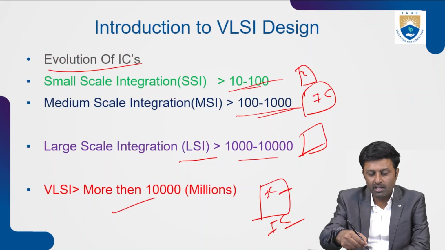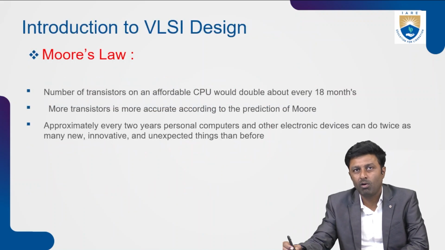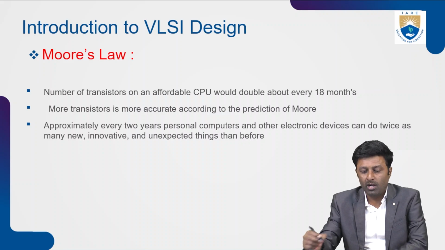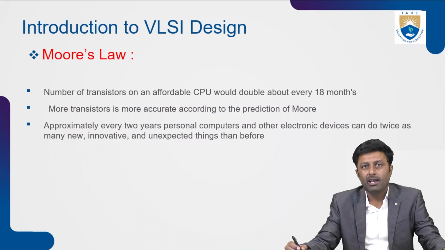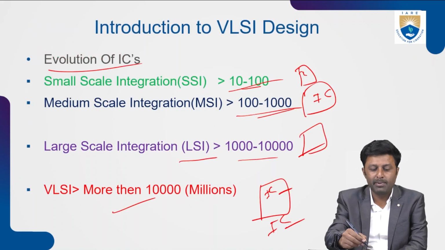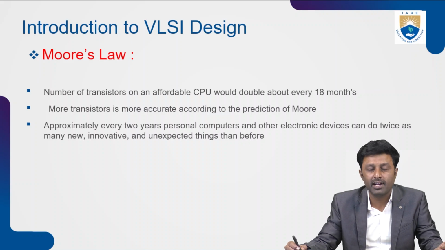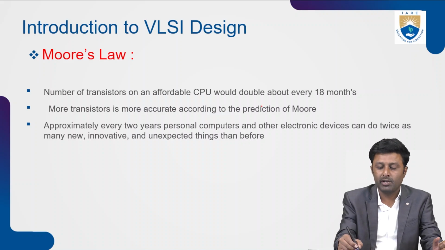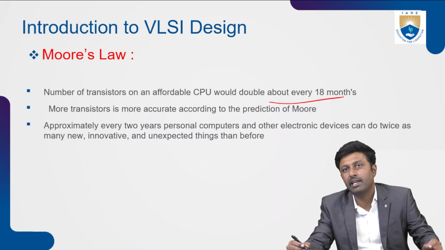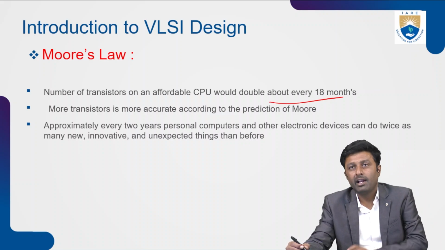All this evolution started from a very important law called Moore's law. Gordon Moore in the year 1965 proposed, as his prediction, that the number of transistors on an affordable CPU would double every 18 months. So at the time, he said that almost every 2 years or 18 months, the number of transistors will be doubled.